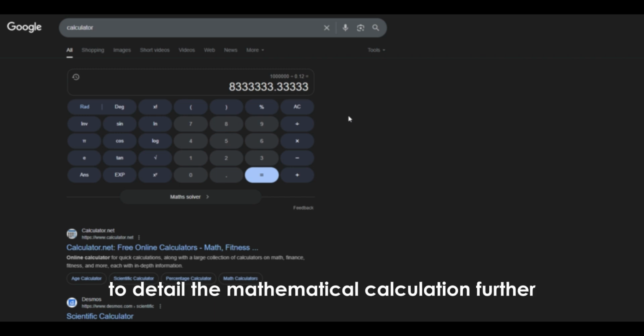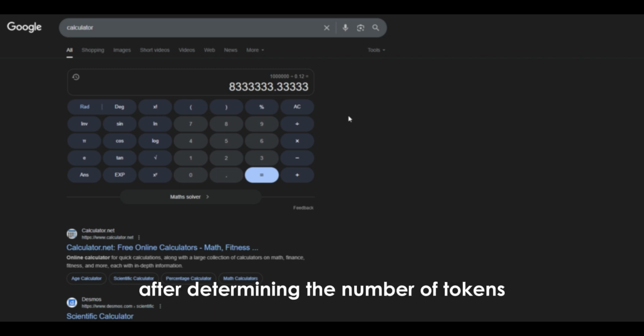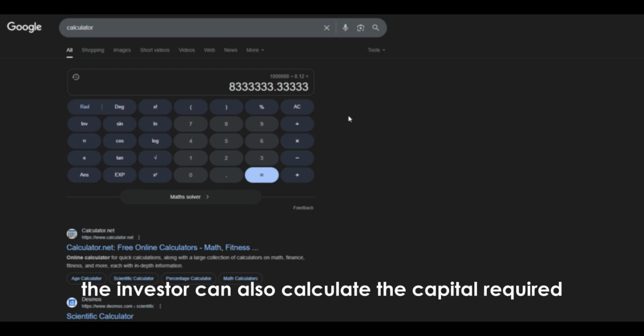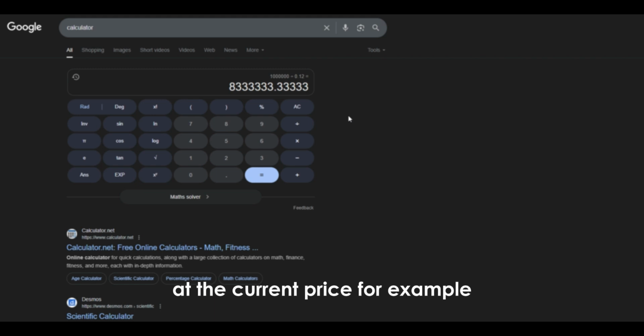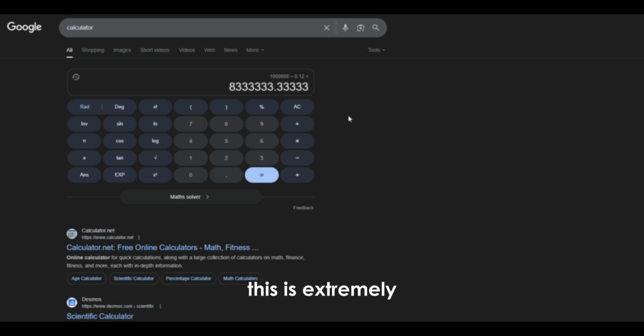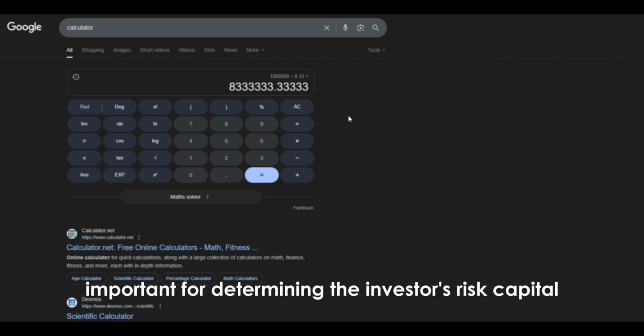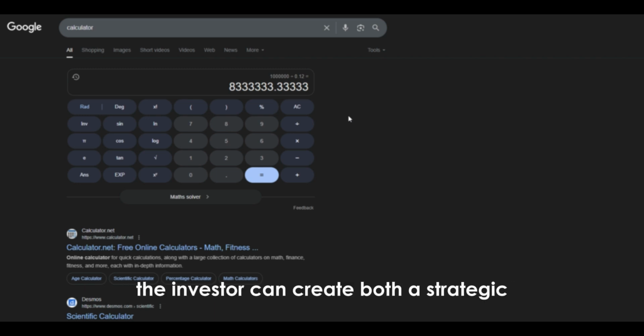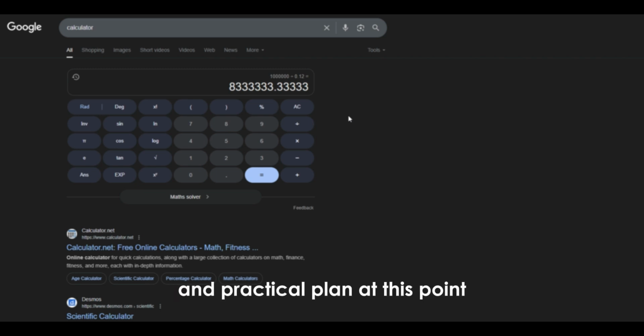To detail the mathematical calculation further, after determining the number of tokens needed to reach $1 million, the investor can also calculate the capital required at the current price. For example, if you want to acquire 8,333,333 tokens at $0.005, the total cost of these tokens would be $41,666. This is extremely important for determining the investor's risk capital. By combining the targeted wealth with current market conditions, the investor can create both a strategic and practical plan.